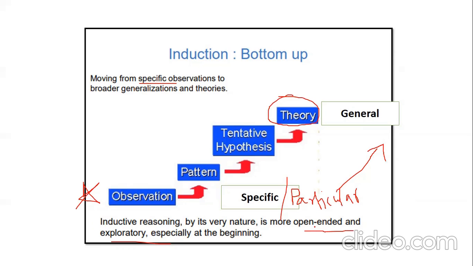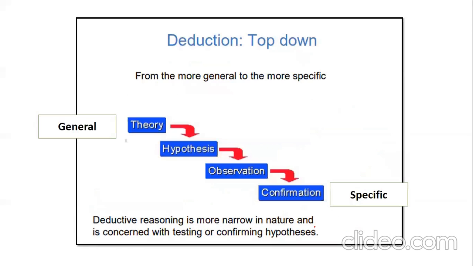That is the nature of what? It is the nature of the inductive approach. It is also called the bottom-up approach. When we come to deductive, from something general, we come to something which is very specific or particular. So we have a theory wherein we frame the hypothesis, we observe the same thing, and we go for either confirmation or rejection. So the hypothesis depends on which hypothesis is confirmed and which is rejected. Now deductive reasoning is narrow in nature. It goes on narrowing, and it is concerned with testing and confirming the hypothesis.